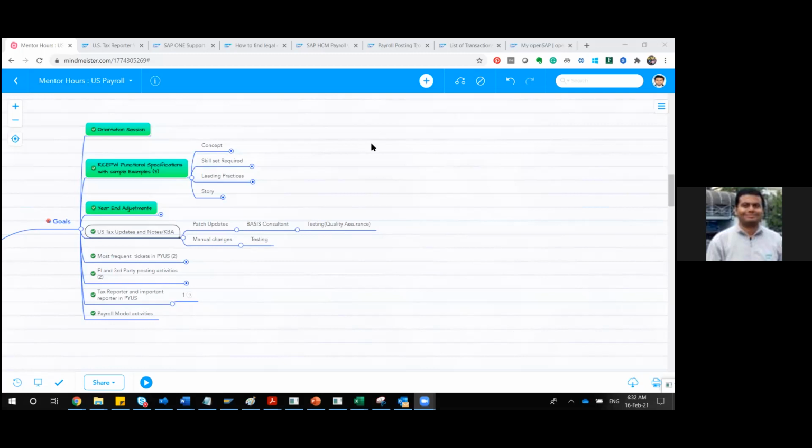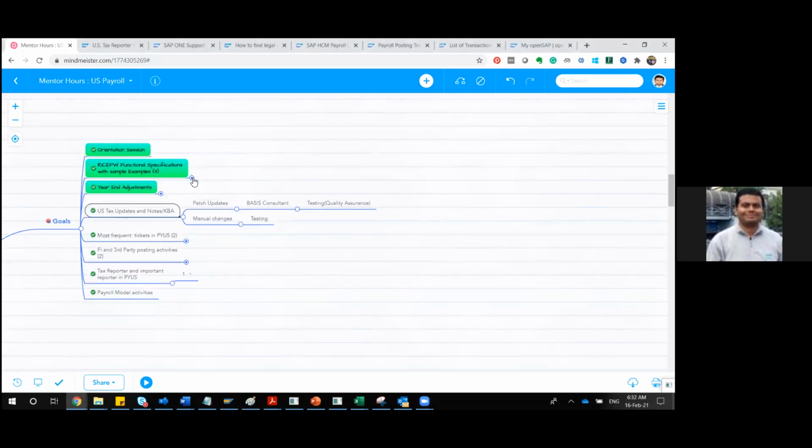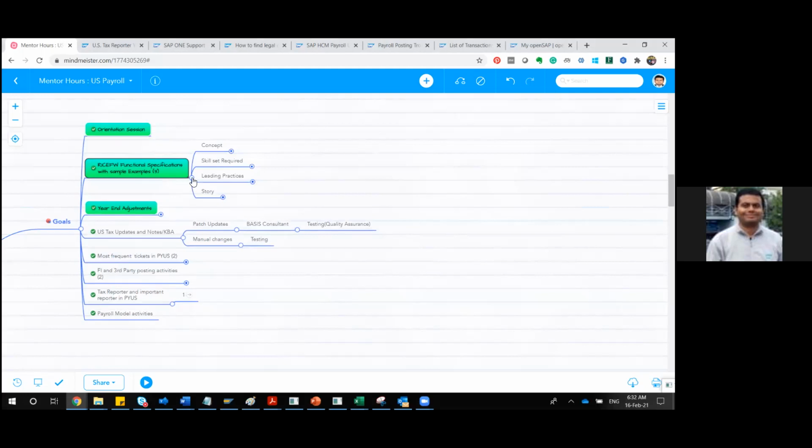So far, whatever we have seen, I just tried to summarize and highlight those pointers, if you can see my mind map. We have gone a deep dive into the RISE-W functional specifications with sample examples in almost all the areas. I have given examples and what the skill set required, the concepts, and leading practices. So all these things were covered.